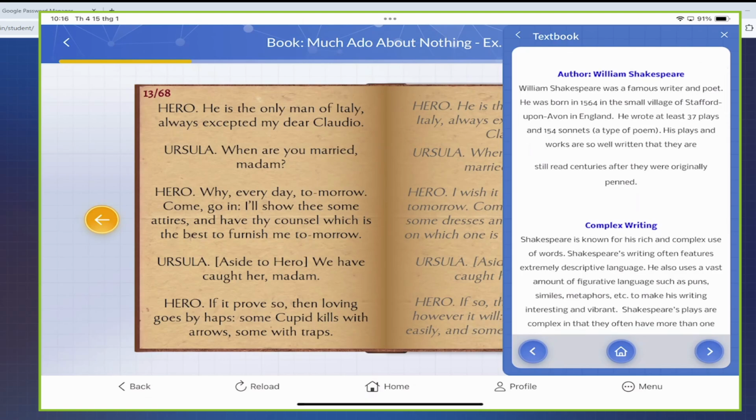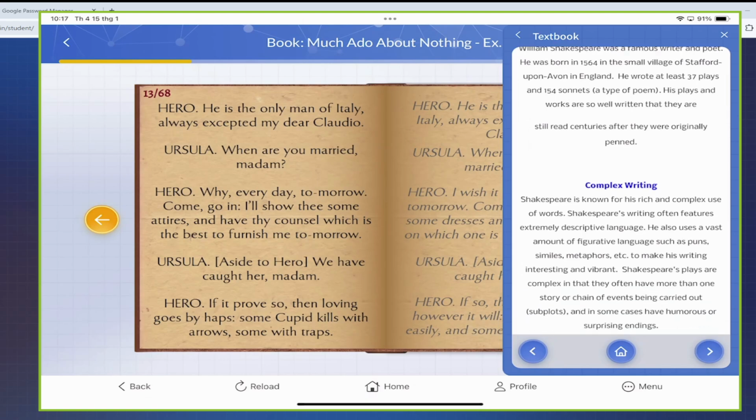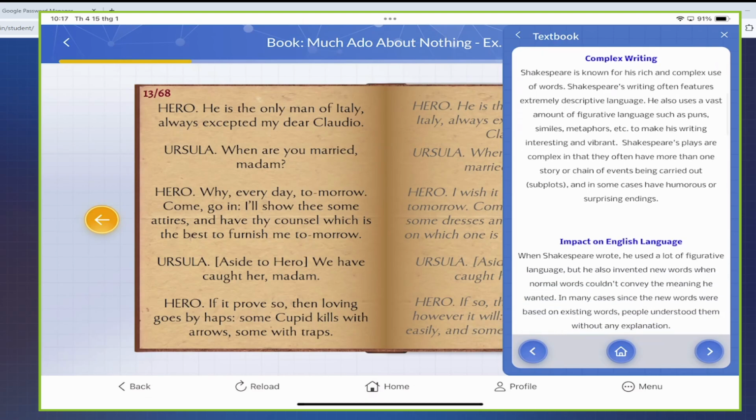Now, Shakespeare is known for his rich and complex use of words. Shakespeare's writing often features extremely descriptive language, and he also used a vast amount of figurative language, such as puns, similes, metaphors, etc. And to make his writing more interesting and vibrant, Shakespeare's plays are complex in that they often have more than one story or chain of events being carried out, which is short for subplots, and in some cases have humorous or surprising endings.